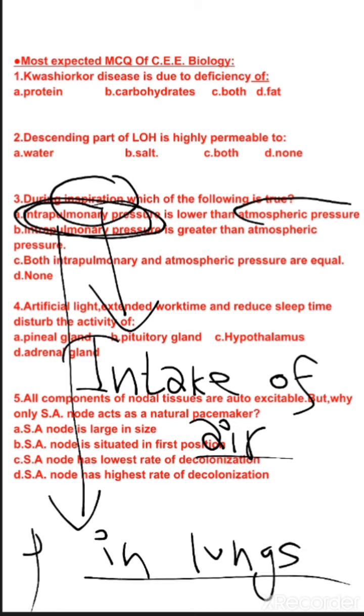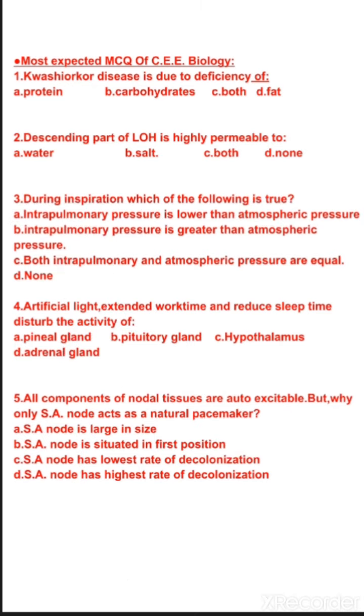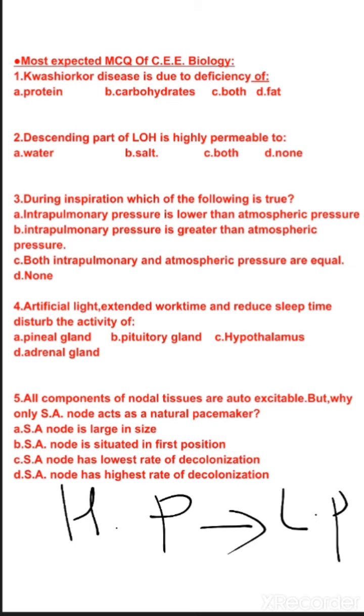Atmospheric pressure means pressure of air in the atmosphere. So we know that when air has to be moved from one place to another place, it always moves from a high pressure region to a low pressure region.